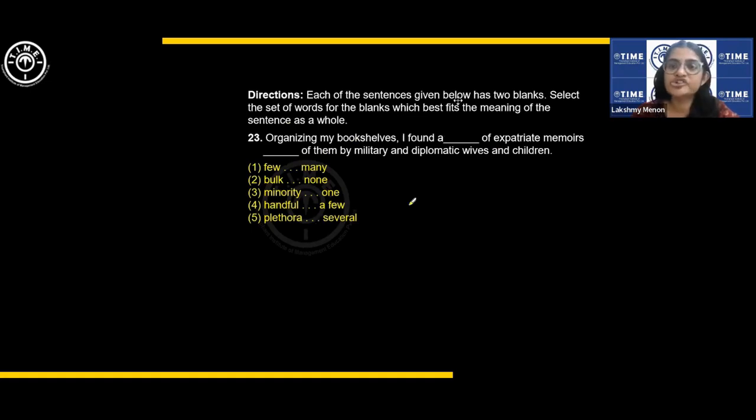Organizing my bookshelf, I found a dash of expatriate memoirs, dash of them by military and diplomatic wives and children. Okay, I found a lot of, a large number of maybe, right? And some of them were by military and diplomatic wives and children, maybe.